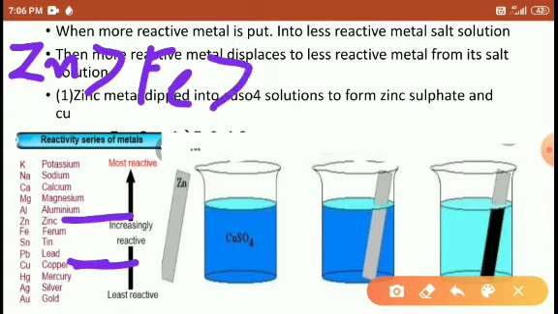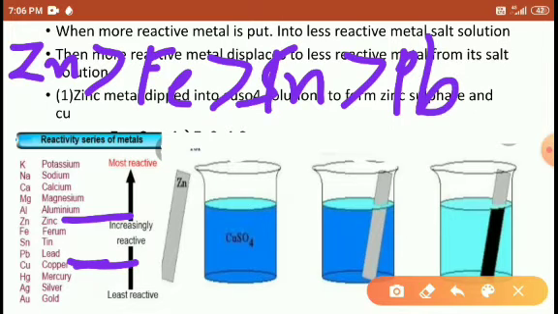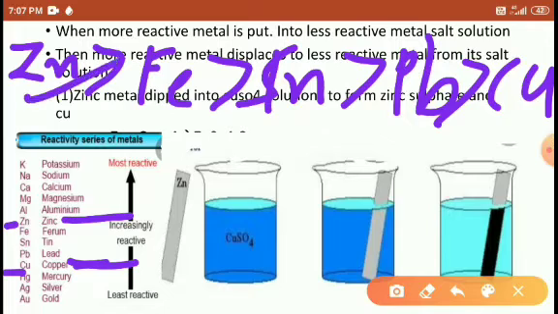Iron is more reactive than tin. Sn is more reactive than lead. Pb is more reactive than copper. So tell me, students, according to this series, from zinc to copper, which one is more reactive? Zinc. Zinc is more reactive than copper.